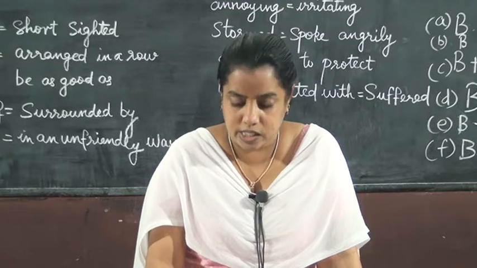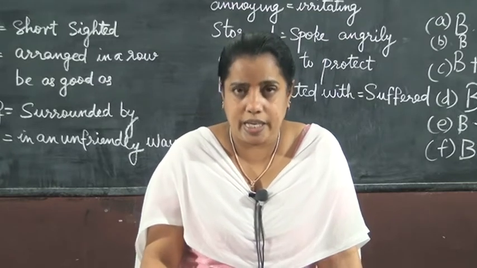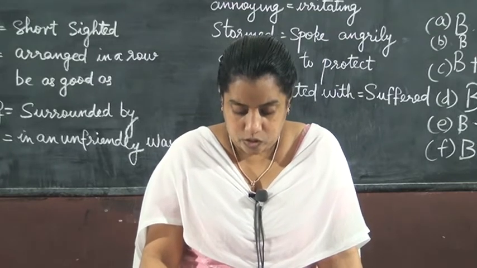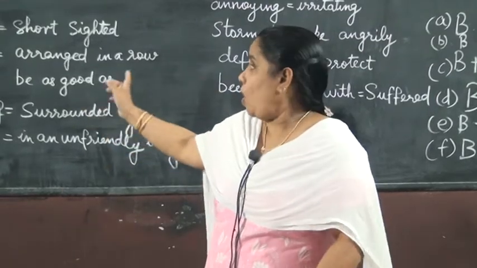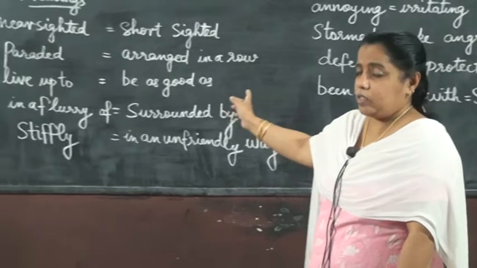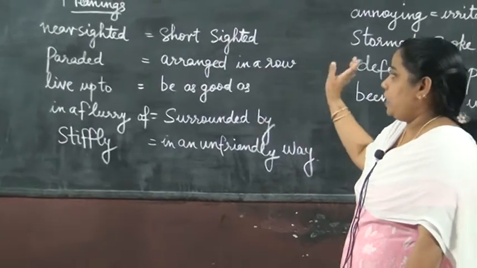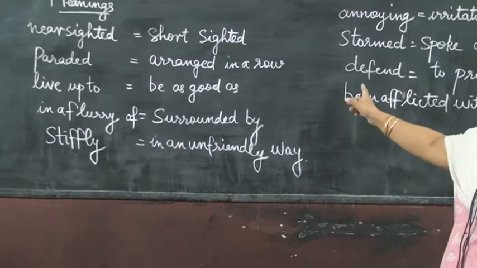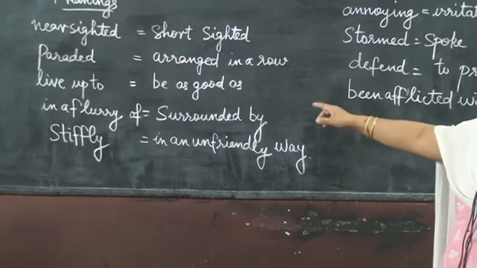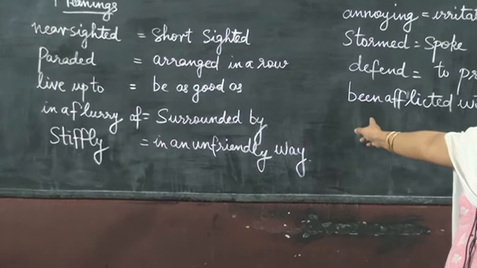Then the next section I will take in the next class. So read all the difficult words, copy all the meanings in your notebook. Draw a double line, write the name of the lesson, Life at Northern School. Nearsighted, short-sighted. Paraded, arranged in a row.